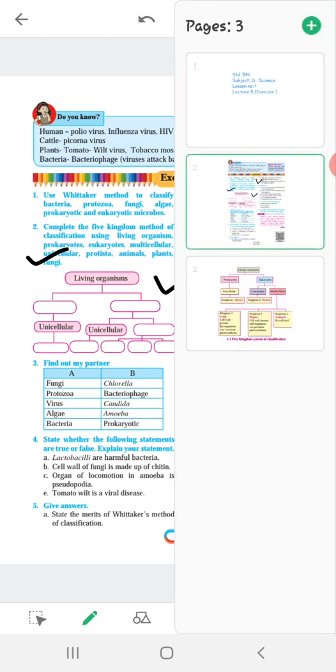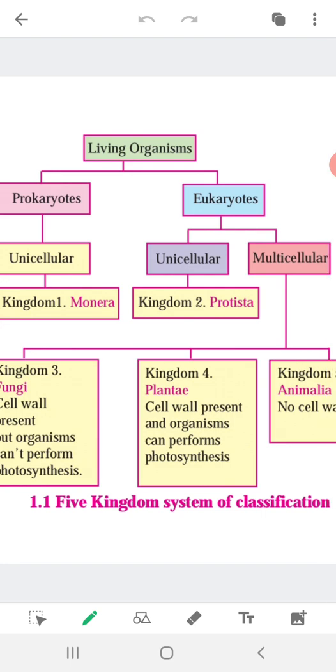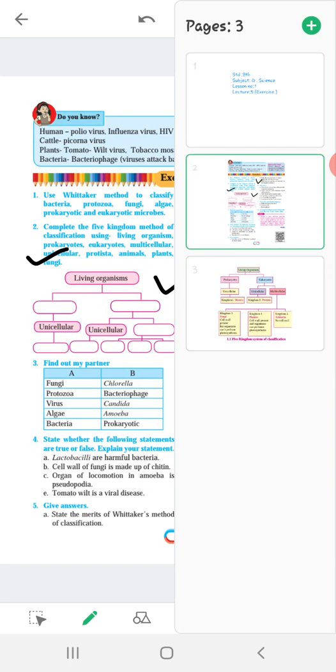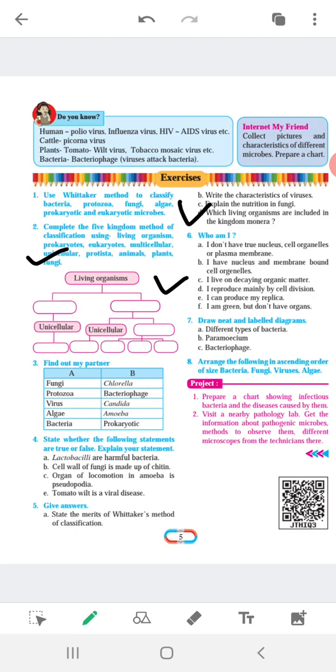This is that one. So you have to fill the unfilled blocks only. So here you have living organism. Here come the prokaryote, here come the eukaryote, then unicellular is given here. So in prokaryote, unicellular, the kingdom Monera comes.